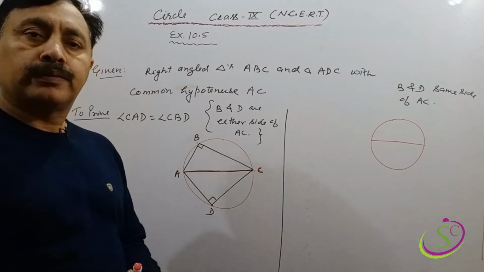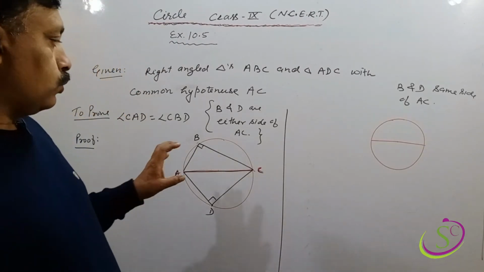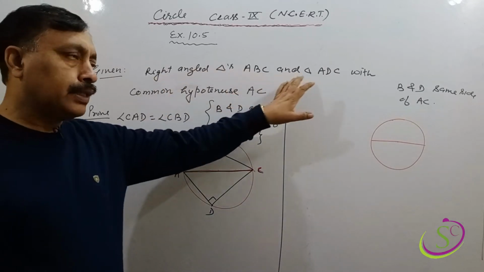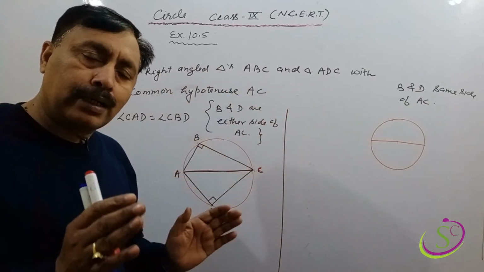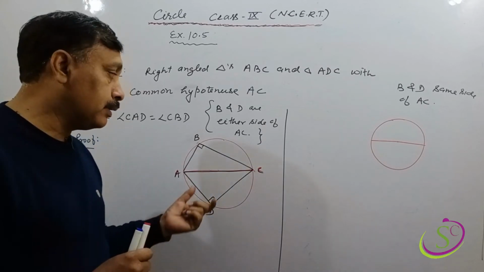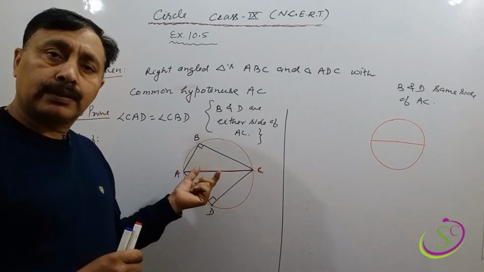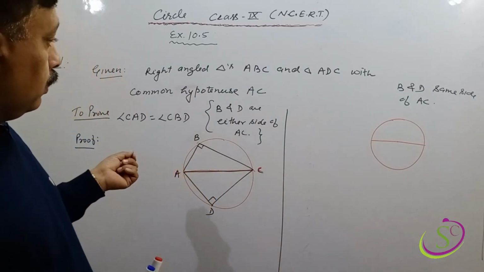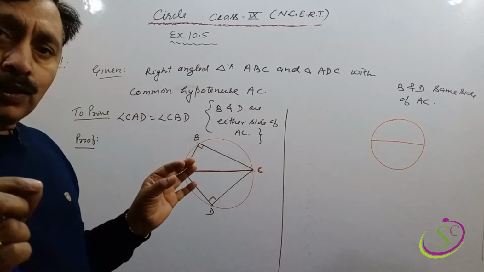So do it. Question number 11. In question 11, two right angle triangles ABC and ADC both have the same hypotenuse AC. Clear? In this there are two cases.